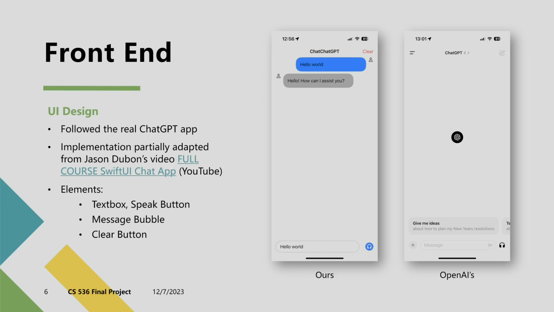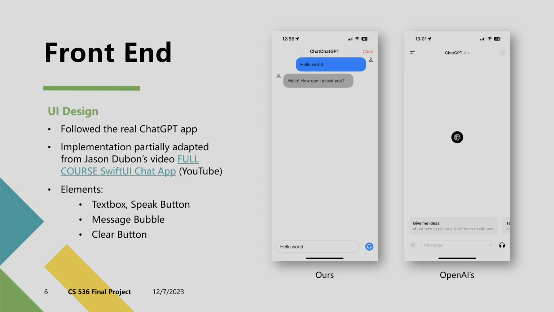After launching the app, users can see a pretty clean interface similar to other messaging apps. At the bottom of the screen, there is a text box with a blue button on the right of it. Since our project focuses on voice interactions, we disable the message sending functionality through the text box. The blue button is the record button. It is a gateway to our speech-to-text transcription feature. When activated, it seamlessly converts spoken words into text, thanks to the integrated speech-to-text engine. We'll talk about it more later.